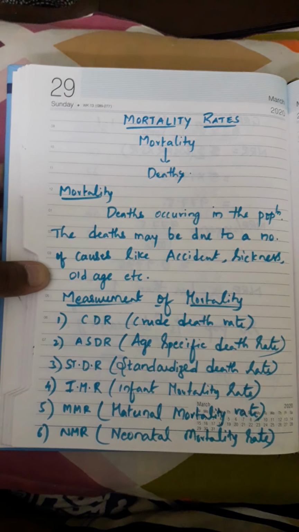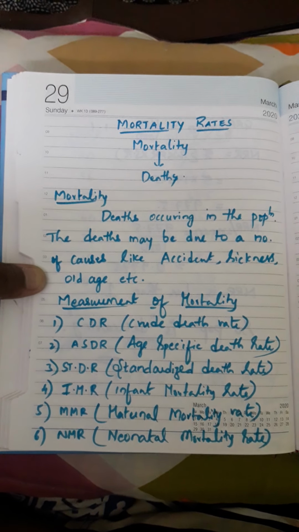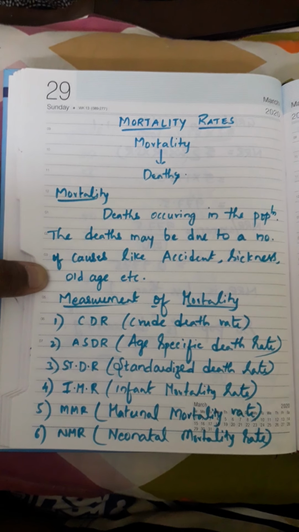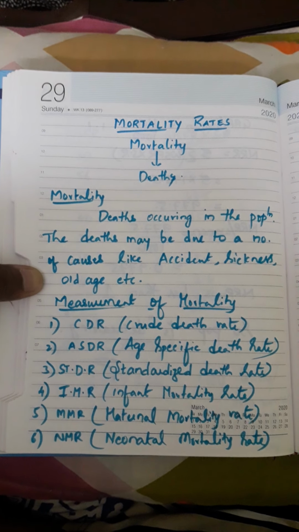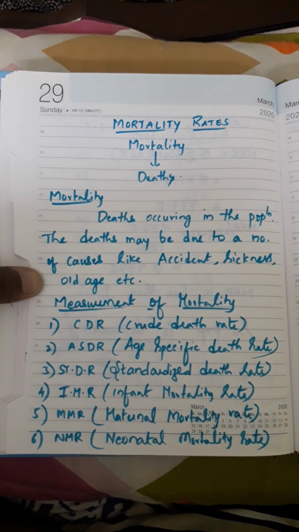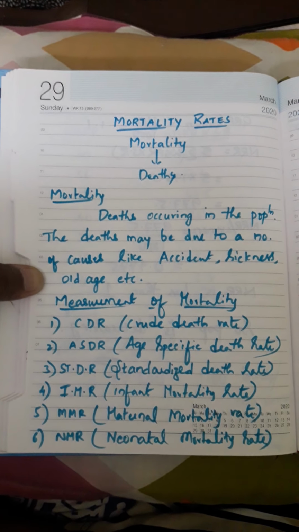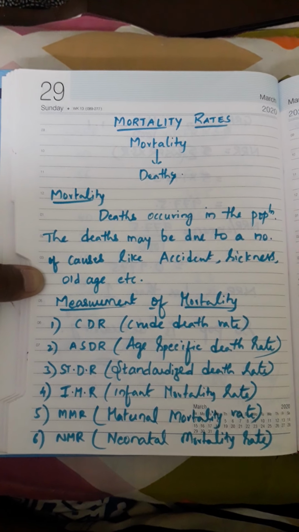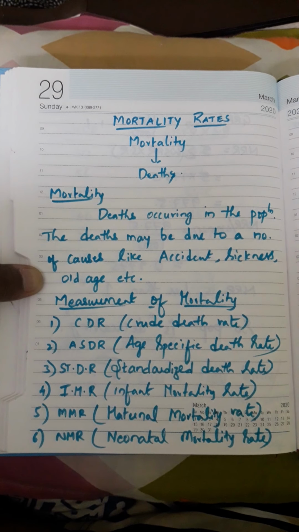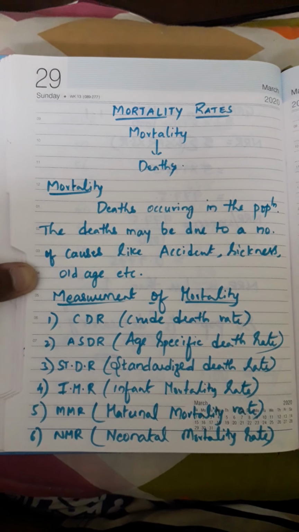Number one, the death may occur by accident, or sickness, illness, or when the people become older, I mean old age people, approximately 60 and above. Generally only these kinds of causes are observed for how deaths occur in the human population.